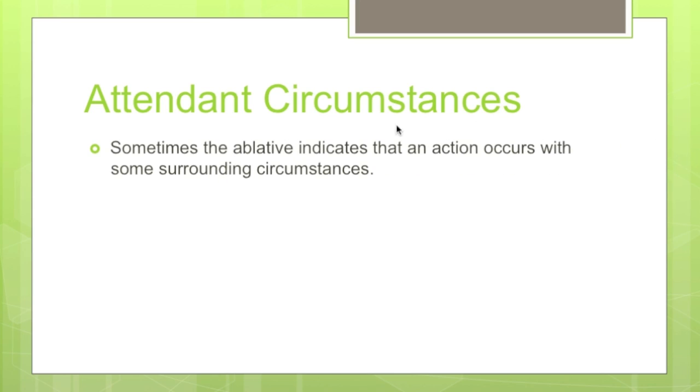Let's first talk about the ablative of attendant circumstances. Here the word attendant means something like surrounding. If one action attends another, it sort of surrounds it, it's in its vicinity. So this really means the ablative of surrounding circumstances. Sometimes the ablative indicates that an action occurs with some surrounding circumstances.